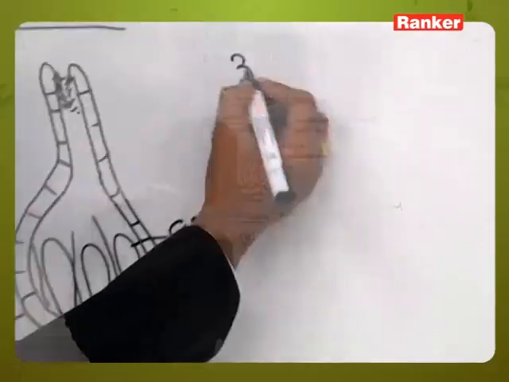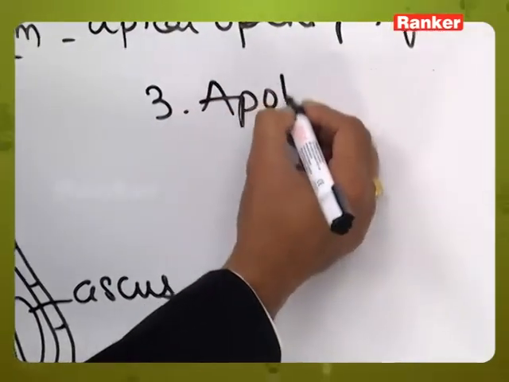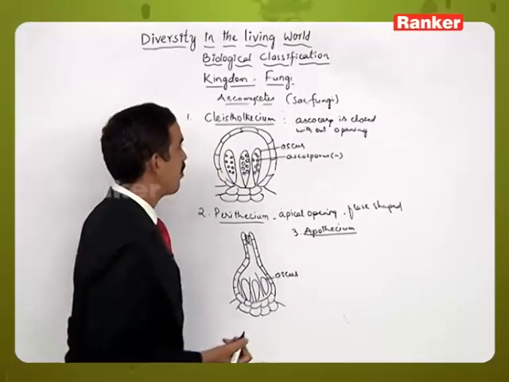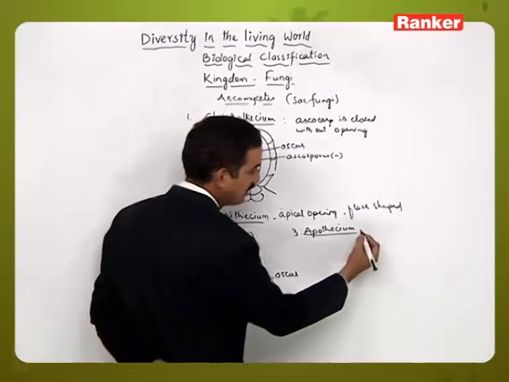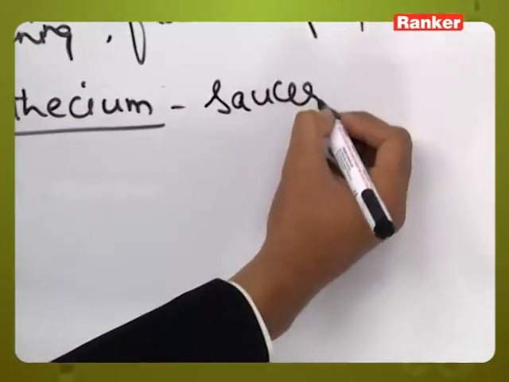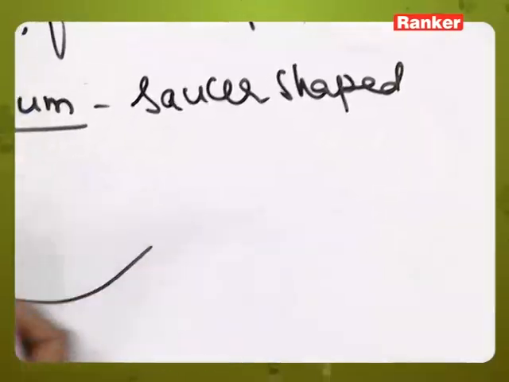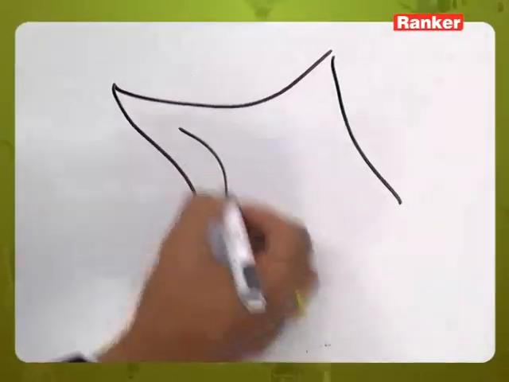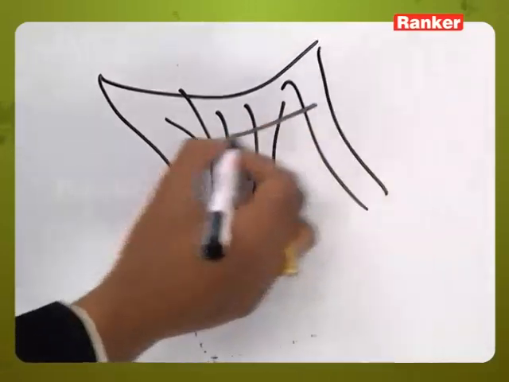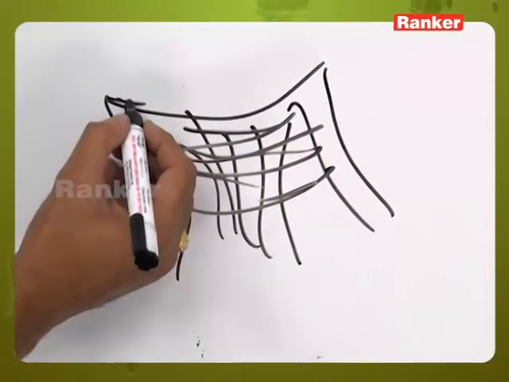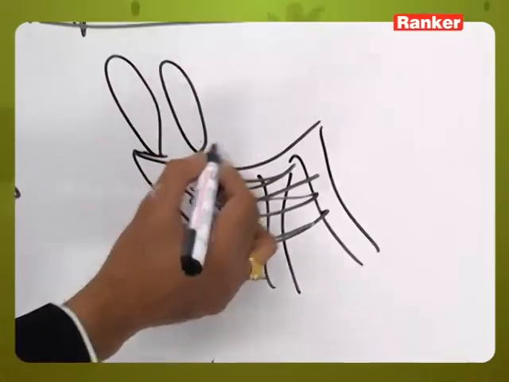Then the third type is called Apothecium. Apothecium is a fruiting body of Ascomycetes which is saucer shaped. Here this is the organization where the mycelium will be present. The secondary mycelium, the dikaryotic mycelium, will be present on the lower side, and in it the ascus will be present.